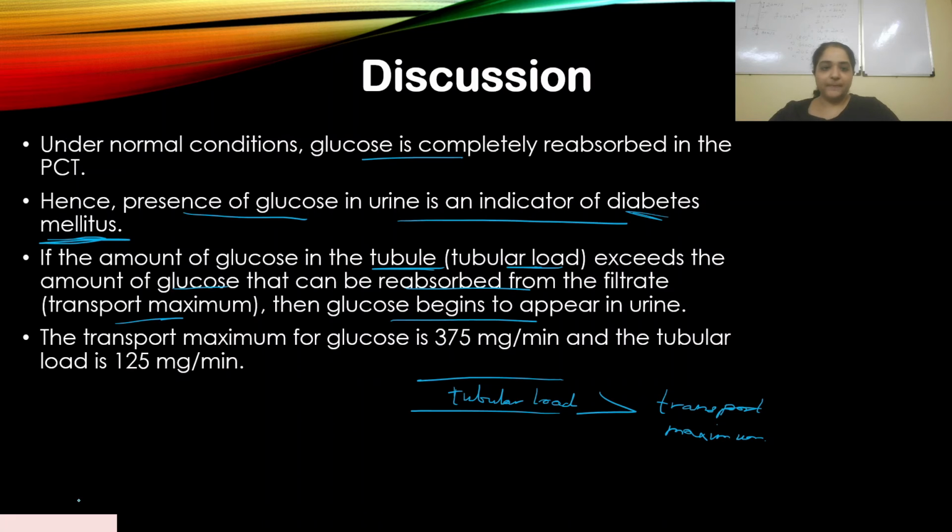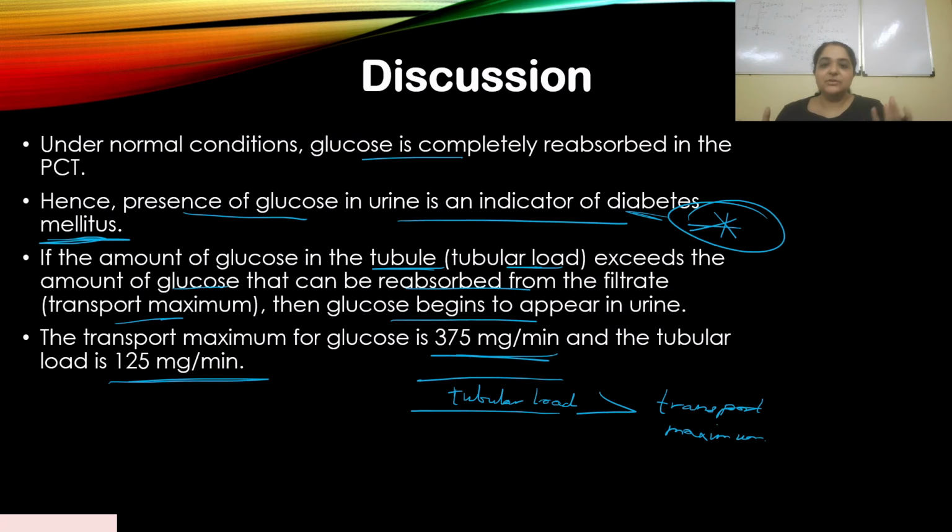Okay, so the transport maximum for glucose, if you have to go by numbers, in a normal condition, is 375 mg per minute, and the tubular load is 125 mg per minute. Okay, this is a normal condition, so don't worry about this because this is just an extra piece of information that I wanted to give to you. So this actually explains that there is a limit to how much glucose can be reabsorbed back into the blood. If there's too much glucose, not all of it can be reabsorbed back into the blood. That glucose will then eventually get excreted out.